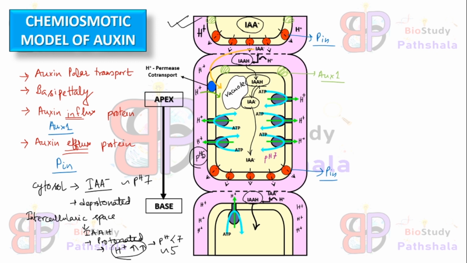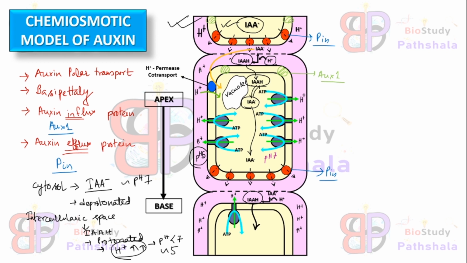Okay, so here IAA moves out from this cell by the PIN proteins and comes to the intercellular space, and here it combines with hydrogen ions to form IAAH, which is the protonated form of indole 3 acetic acid.